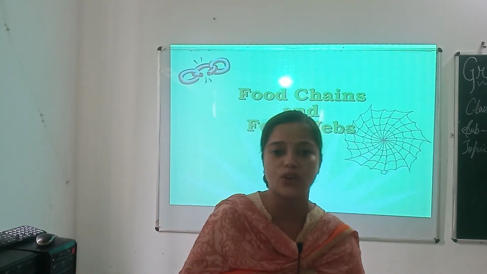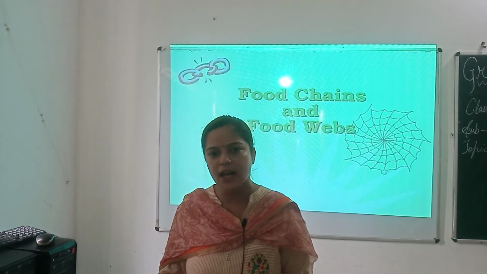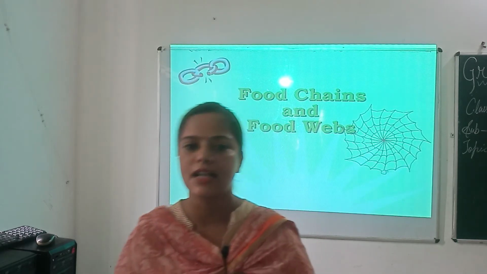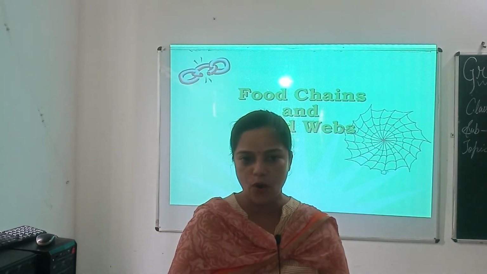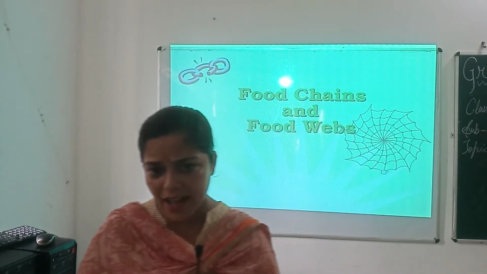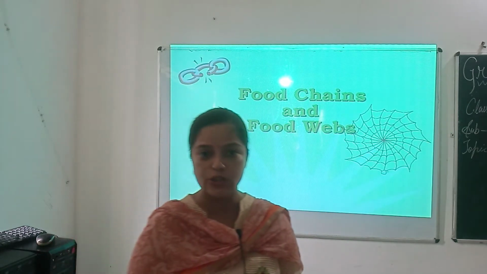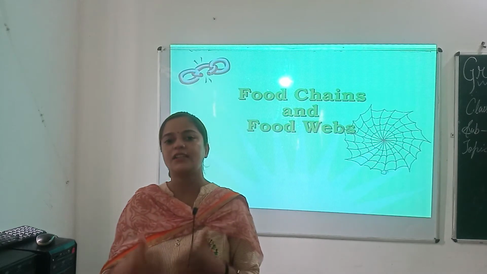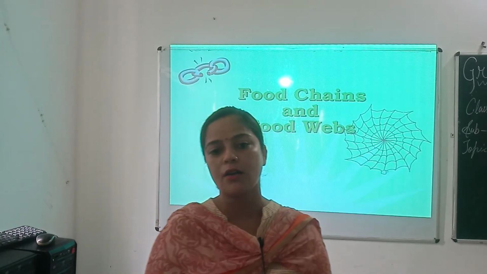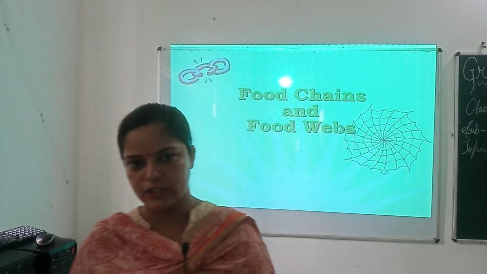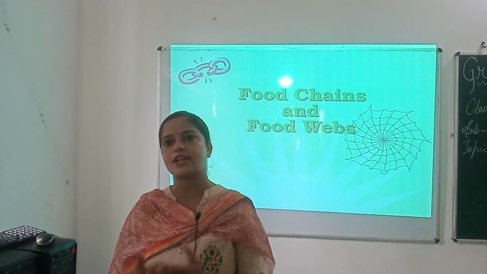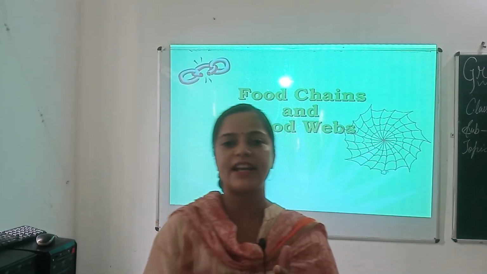Trophic level 3, primary carnivores or secondary consumers. Then trophic level 4, secondary carnivores or tertiary consumers, and trophic level 5, top carnivores or quaternary consumers.